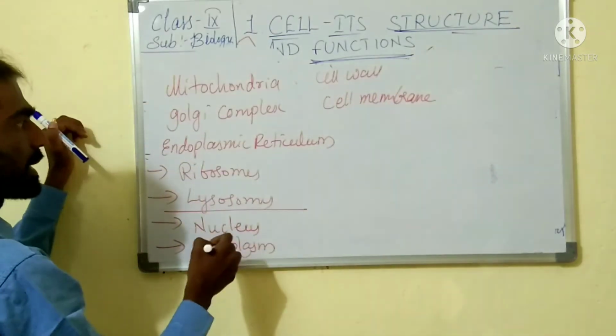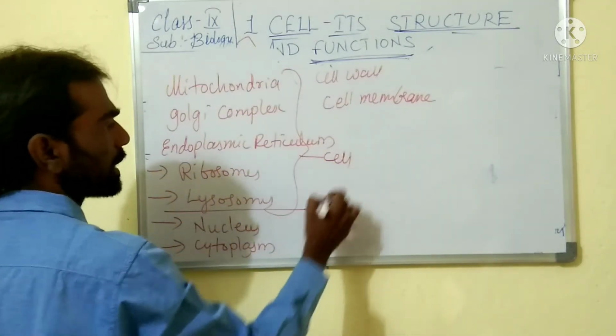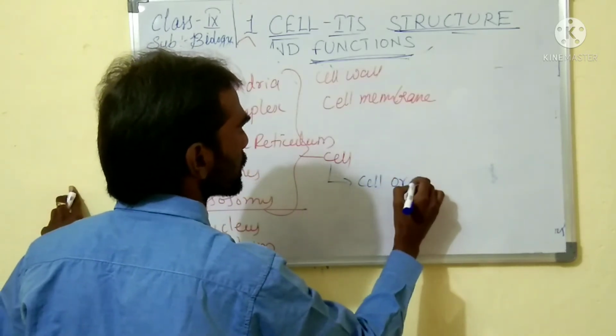All these components are present inside the cell, so they are called cell organelles.